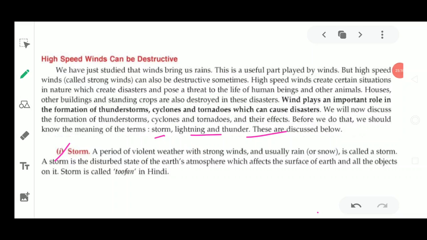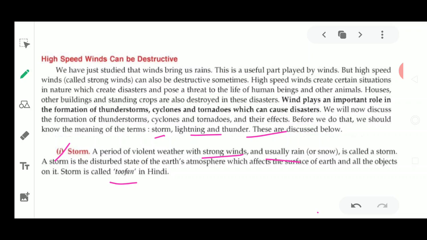So the first one is the storm. A period of violent weather with strong winds, usually with rain or snow, is known as a storm. It is also known as tufan in Hindi. Whenever a storm comes, it lasts for a certain period of time, and during that time fast moving wind is there. It also usually brings rainfall, and sometimes during winters it brings snow. So this is known as a storm.